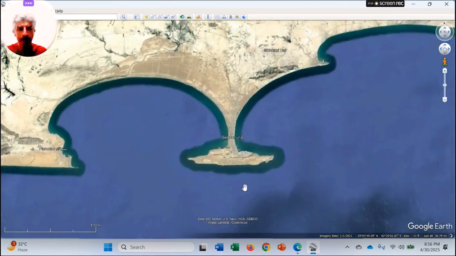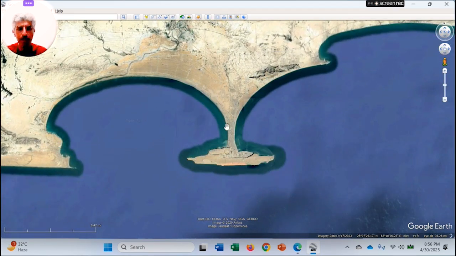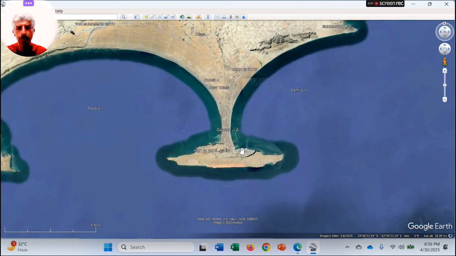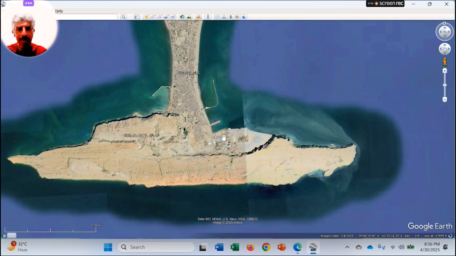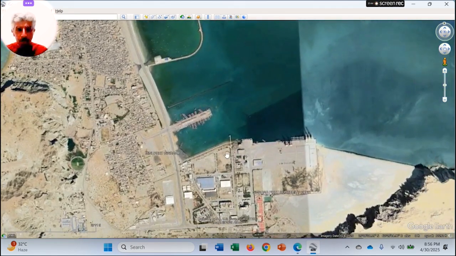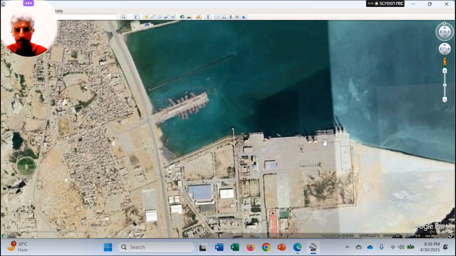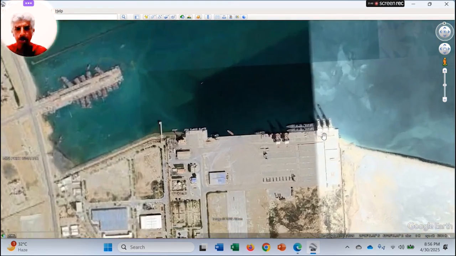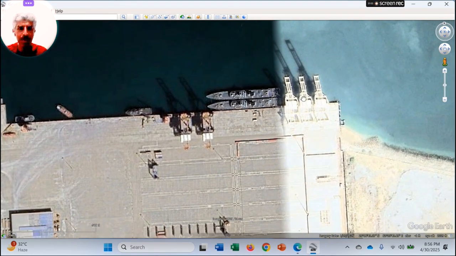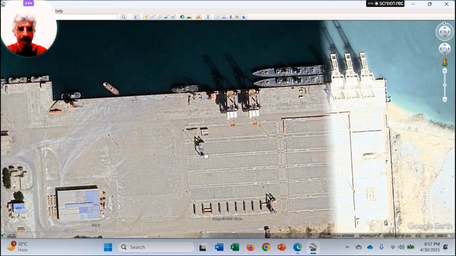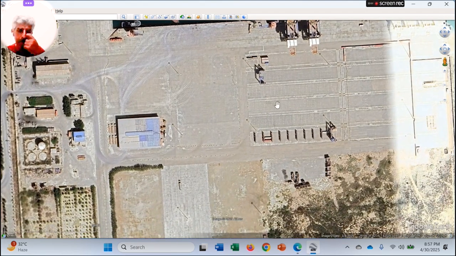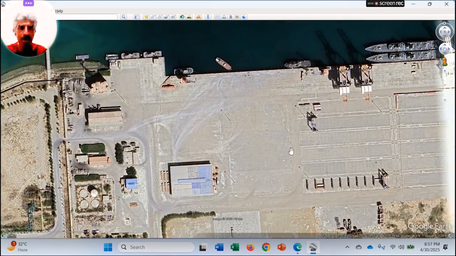Here you can see the Gwadar port, and this is the whole Gwadar region, and here is the port area. If we zoom in further, we can see the port region. Here you can see the ships being loaded with the help of these installed cranes, and ships can be seen, and here are the container terminals, where storage can be done in those containers.